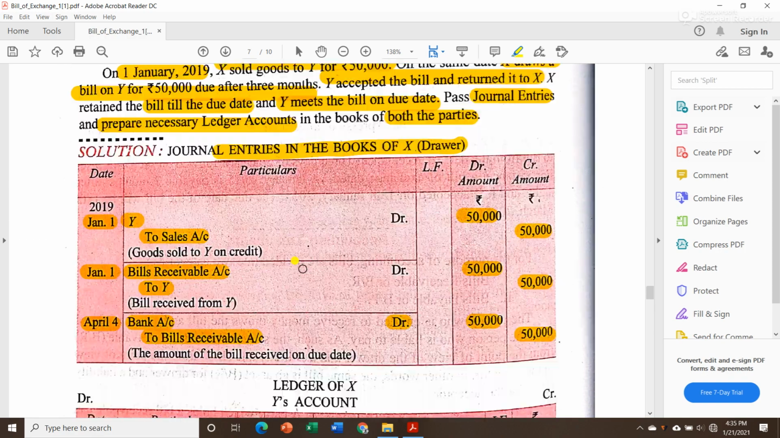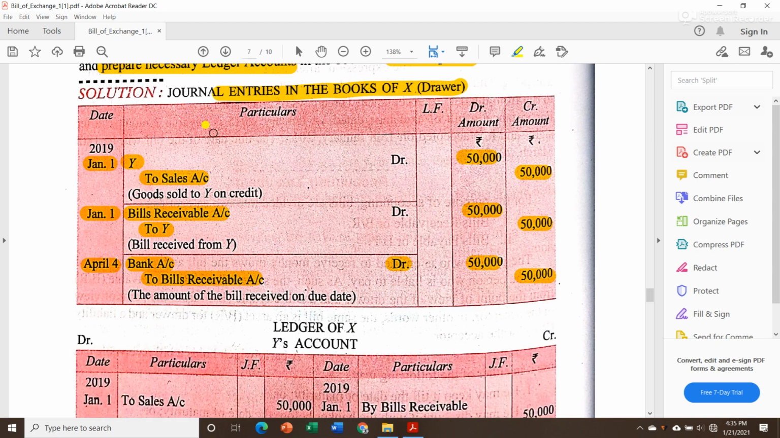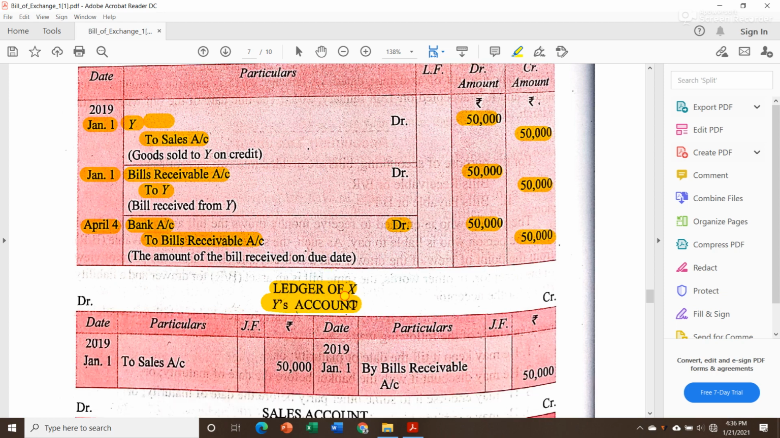Now next, the question also asked us to prepare the necessary ledger accounts. I hope it will be very easy for you, as we have already seen how to prepare ledgers. Now, the ledger of X, that again you have to make for two parties, because we have both the parties. First let us see Mr. X's ledger.